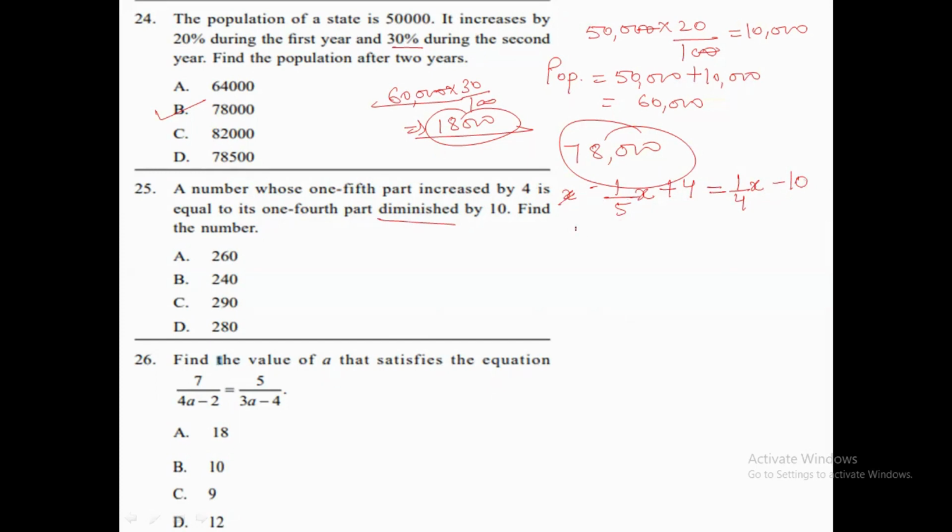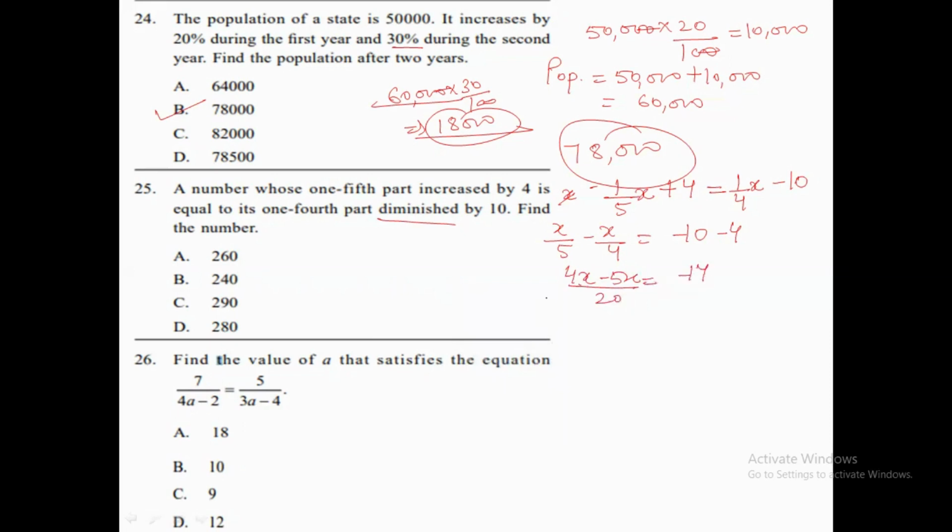So what we are getting is x by 5, minus x by 4, we can solve it directly, and minus 10, we have to take this 4 over to that side, so it becomes minus 2. When we are solving it, we are getting 4x minus 5x by 20 is equal to minus 14.